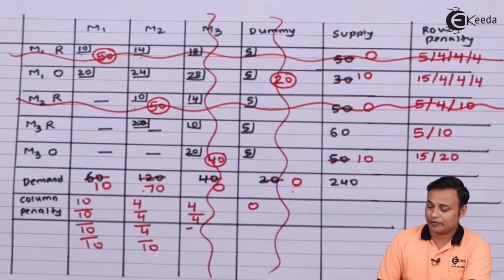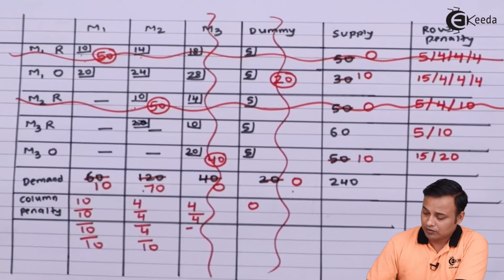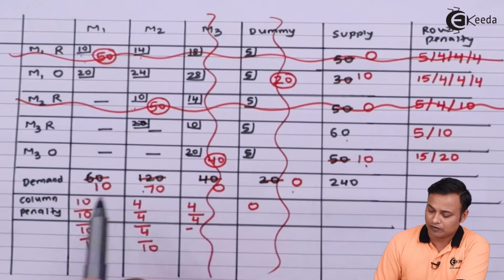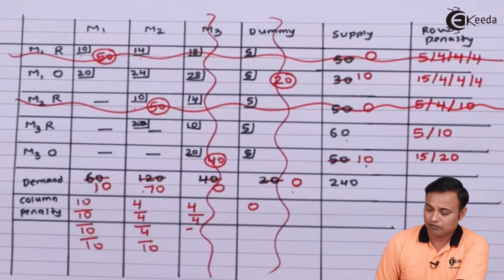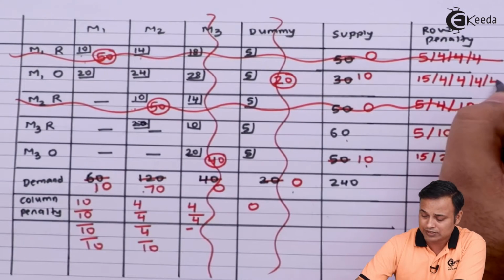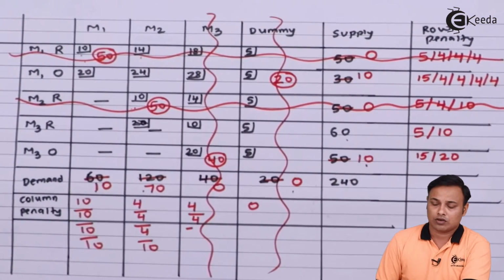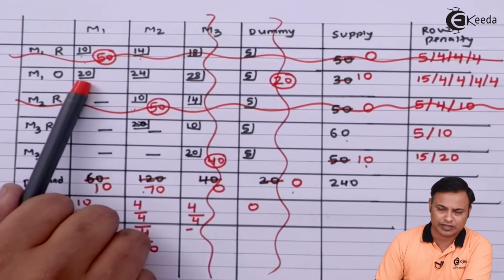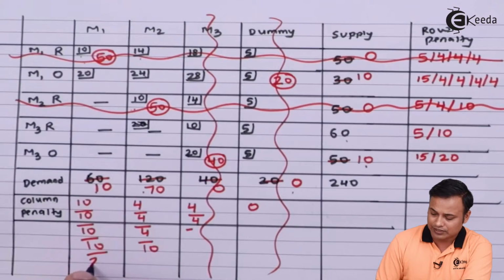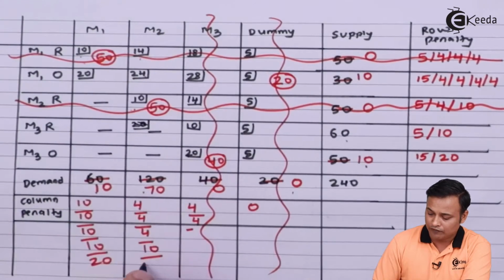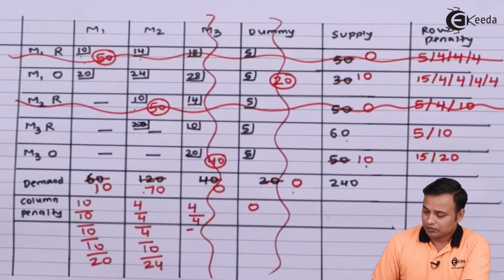And now what remains is 10, 60 and 10, that is the supply of 80, and we have demand of 10 and 70, that is 80. Now because we have cancelled the row, my row penalties will remain the same, and I need to do the column penalties again. In the column penalty, in this case I got only one number, that is 20, so I will note it down as it is, and in the second case it will be 24, I will note down 24 as it is. Now the highest penalty I have got is 24.